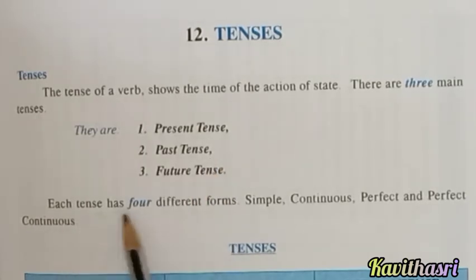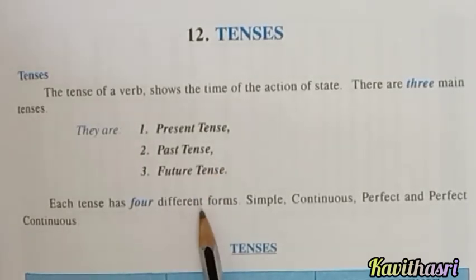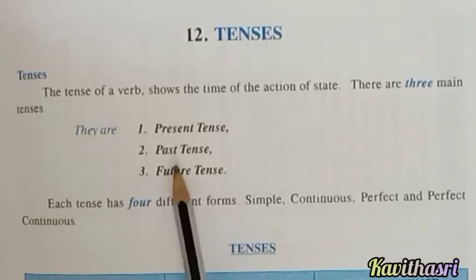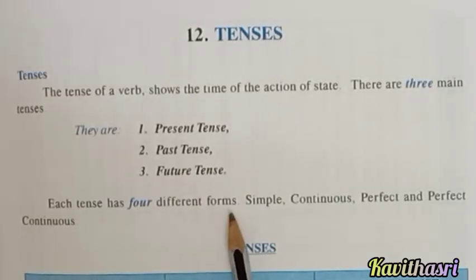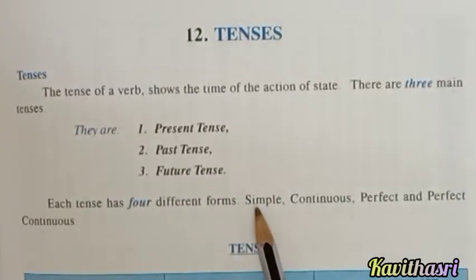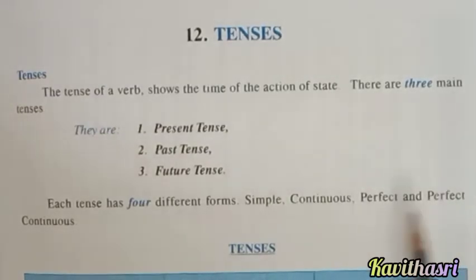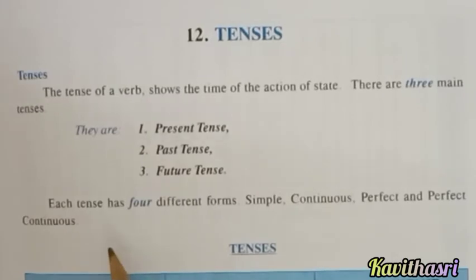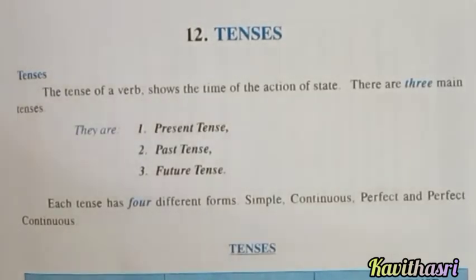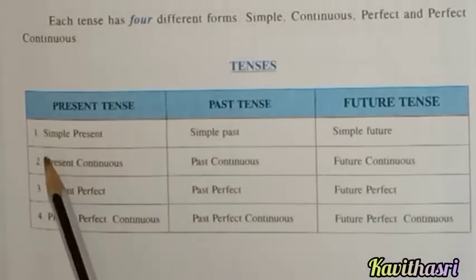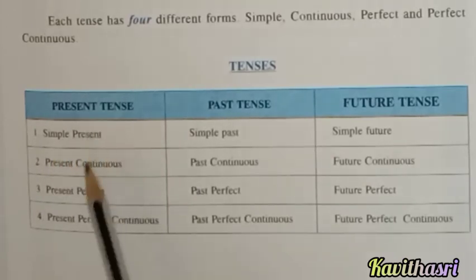Each tense has four different forms. All these three tenses have four different forms. That is simple tense, continuous tense, perfect tense, and perfect continuous tense. Let us see the different forms. In present tense, there are four different forms.